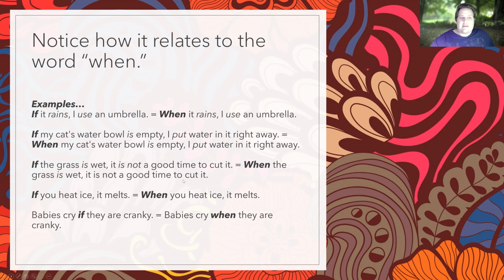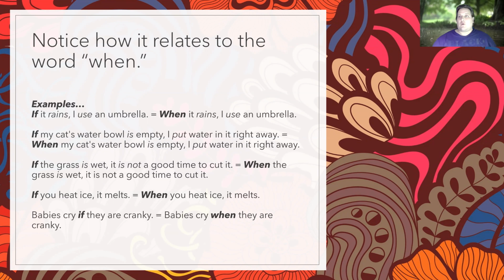You understand? All right, now we also use this conditional, the zero conditional, to talk about scientific matters. Okay, so if you heat ice, it melts. Okay, and this is like saying when you heat ice, it melts. You understand? They both mean the same thing, and that is what we call a zero conditional.